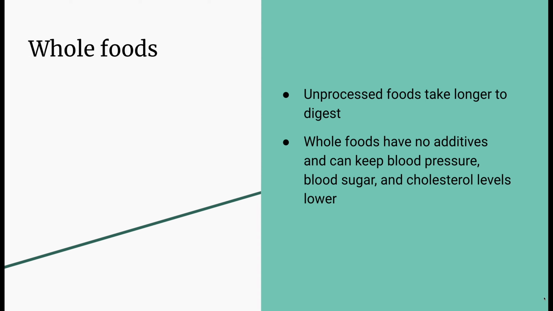Choosing whole foods that are unprocessed, or as close to their original form as possible, is important to feeling full and stabilizing blood sugar, because it takes longer to digest unprocessed foods. Think about eating an apple as compared to drinking apple juice. The whole apple will take a long time to chew and chemically break down to chyme, whereas the juice is ready to move through the digestive tract immediately.